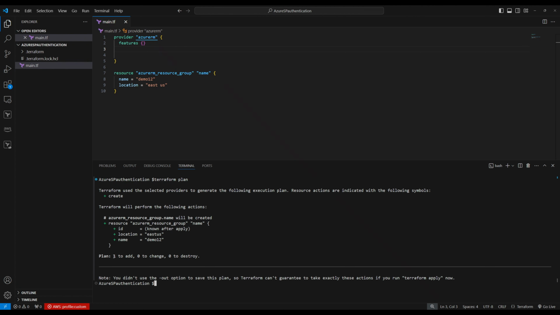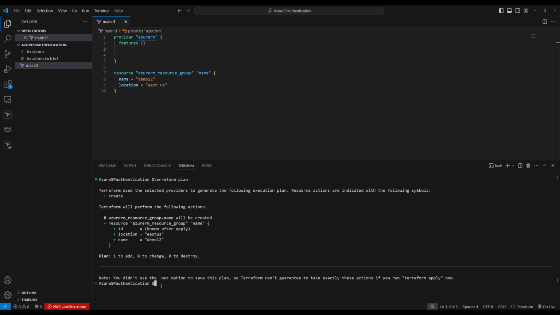You see right here, one resource group to add. Now there is no authentication problem, right? We provided it through Azure CLI. We did az login and gave the credentials. Once az login is done, you can do terraform plan. It works. Okay, now we did authentication through CLI.